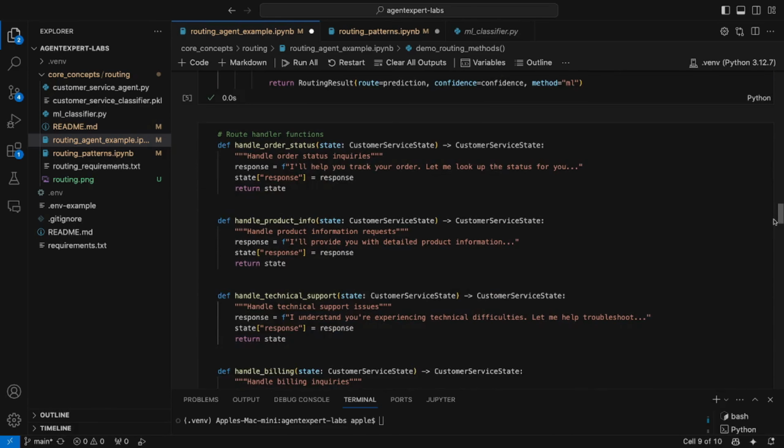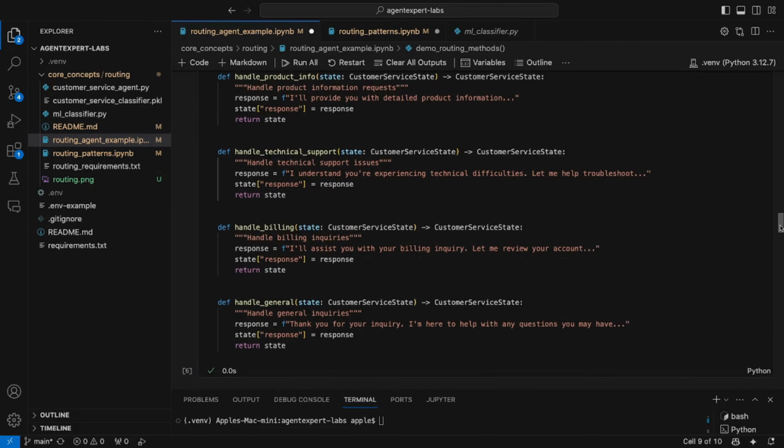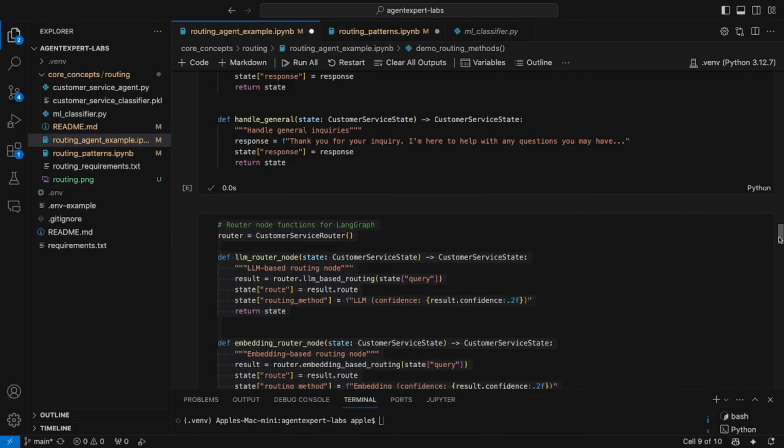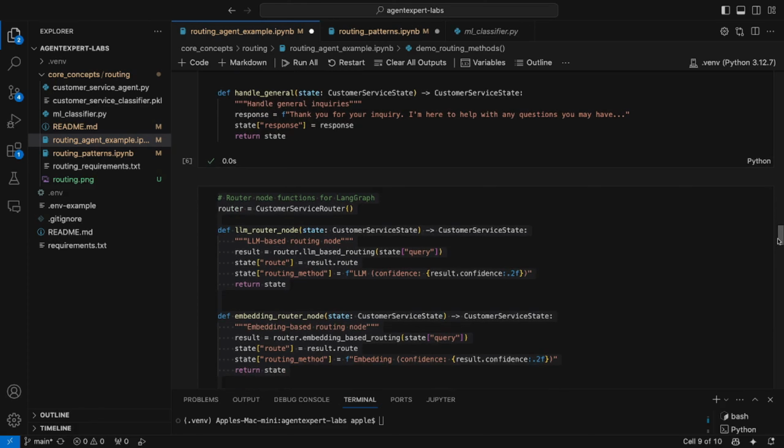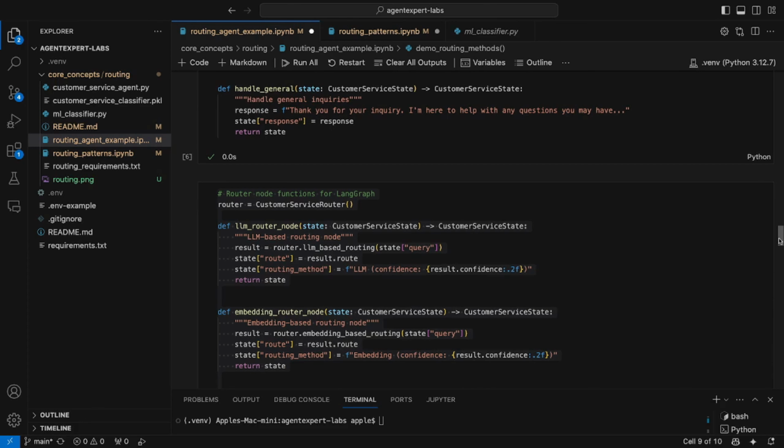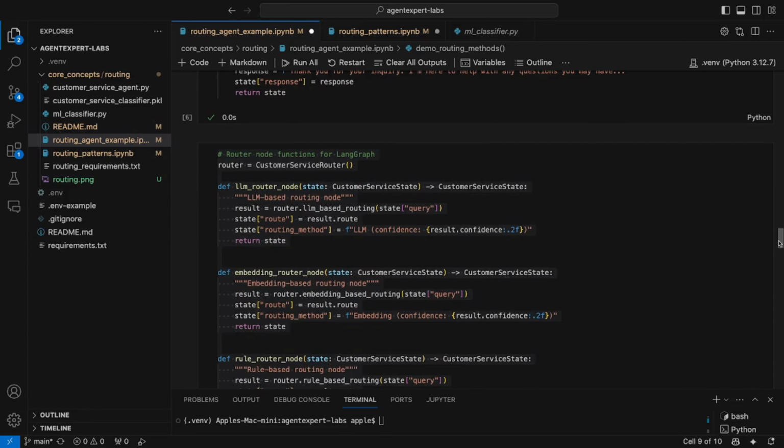And then we have some nodes here. These are handle order status, handle product info. This could be a very large class that is calling multiple APIs, but we are just trying to simulate what the response is here. Handle product info, handle technical support. These are simple nodes that we've created for representation only. There are other nodes that we've created too. As you can see, the LLM router node. The LLM router node essentially, we pass that information to the LLM, and then we capture that as a state in LangGraph.